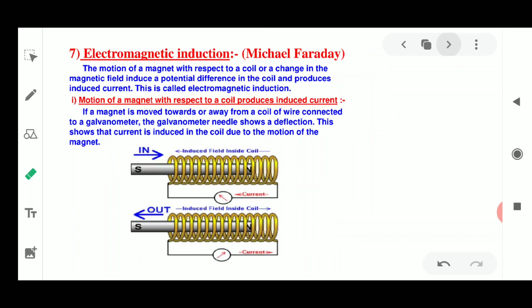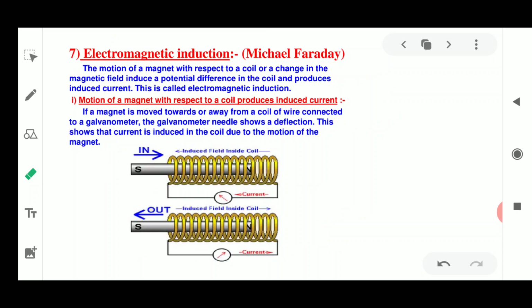Okay, we'll apply this. Before discussing the next thing, we are continuously discussing that current is producing the magnetic effect, since in this chapter we are studying the magnetic effect. Till now I have told you that the current is producing this magnetic effect. Now, is it possible that the magnetic effect can produce the current?